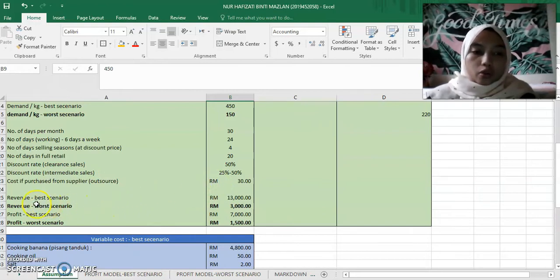As for the revenue for the best scenario, it is 13,000 ringgit and the profit is 7,000 ringgit. For me, this is the best I can achieve in a month for a new business to survive. As for the worst scenario, the revenue is 3,000 ringgit and the profit is 1,500 ringgit.